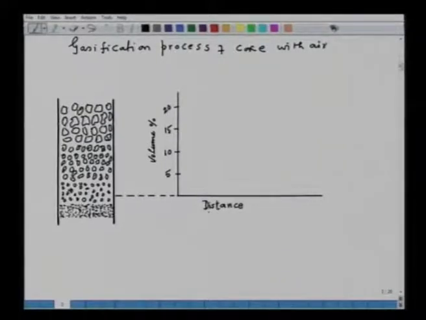Now, for example, say here supplying coke, and here the output is fuel gas or producer gas, which contains, for example, CO plus nitrogen or any unreacted carbon dioxide also. Now, the bottom, this is ash.